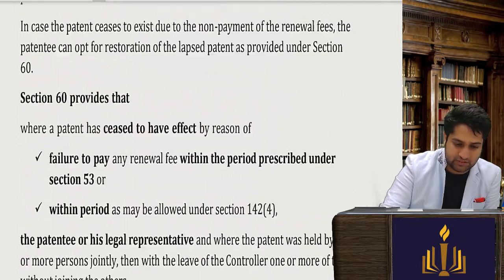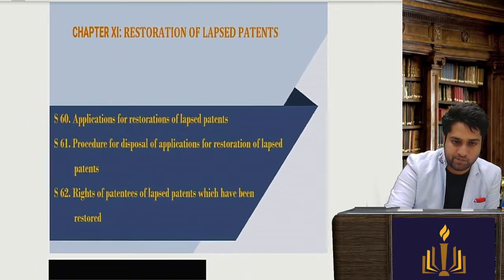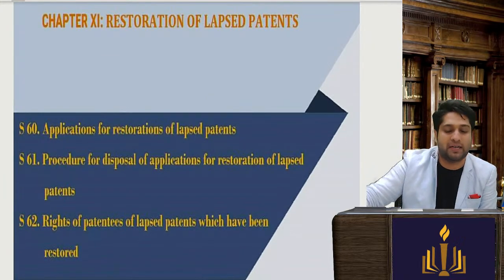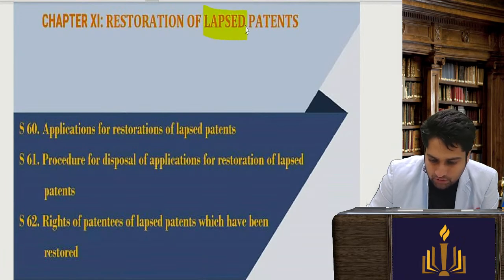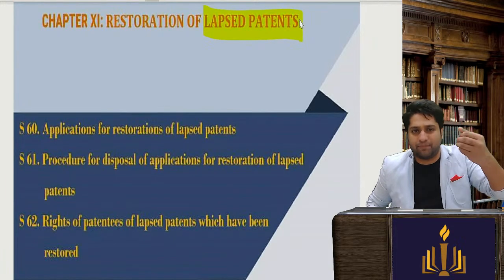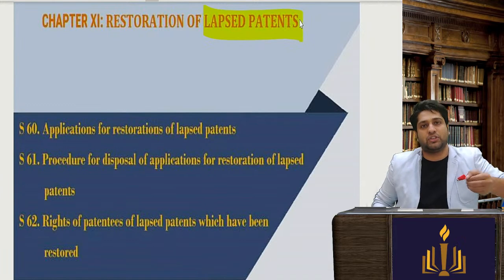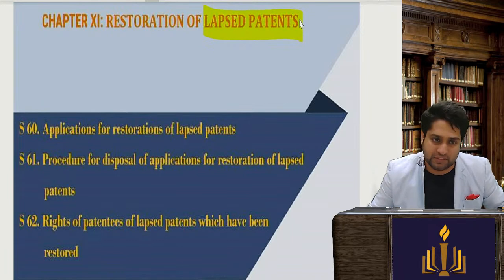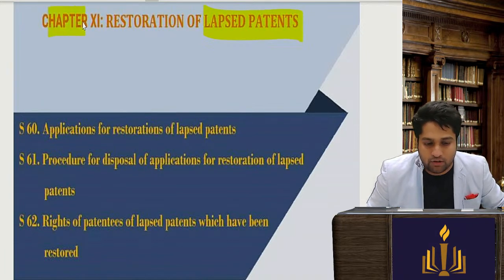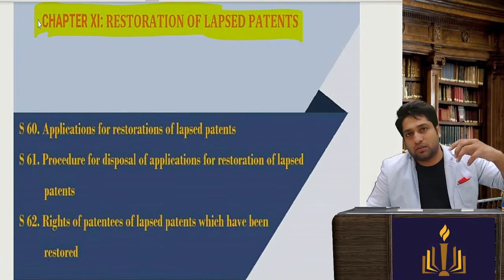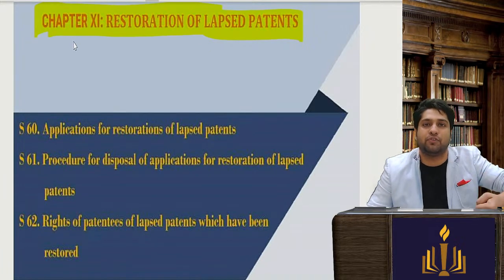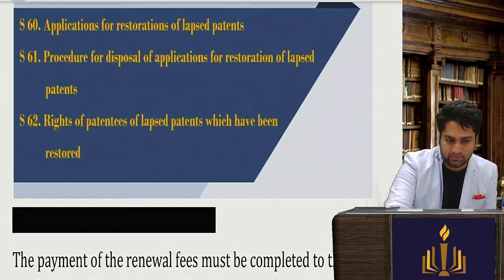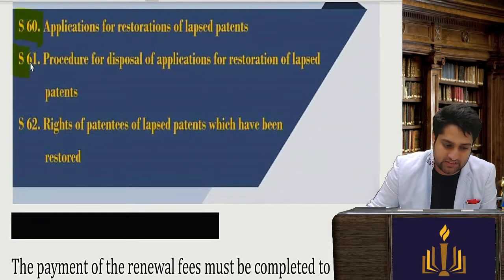So let's see section number 60 in detail. Have you understood the concept of a lapsed patent? That is, the time lapsed and because of which the protection was removed, or protection is no longer available, because I didn't pay the renewal fees. Now if I realize that I want to get protection again, then I have to apply for restoration, getting my right back. The provisions are given in sections 60, 61 and 62.